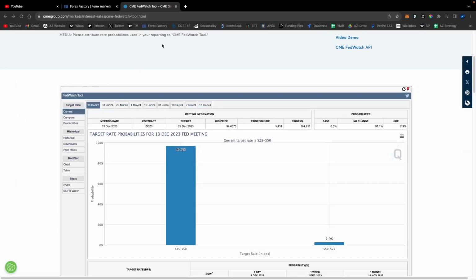So now let's take a closer look at the upcoming FOMC interest rate decision. If we go to cmegroup.com/market/interest rate/CME FedWatch tool, we can see that the probability of no change, so no interest hike and interest ease, probability for that is 97.1%, and the probability for a hike is 2.9%.